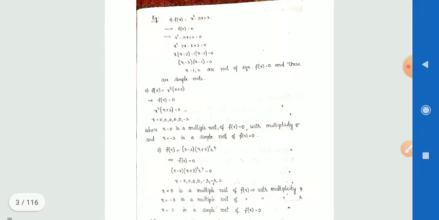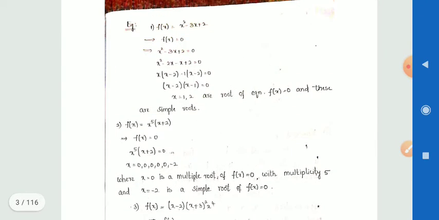If f(α) = 0, f'(α) = 0, f''(α) = 0, ..., f^(m-1)(α) = 0, and f^(m)(α) ≠ 0, then α is called a multiple root of the given equation f(x) = 0 with multiplicity m. Here an example is given.